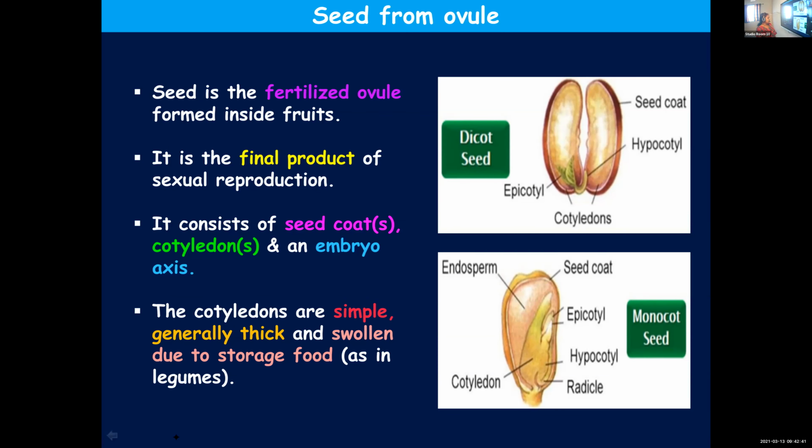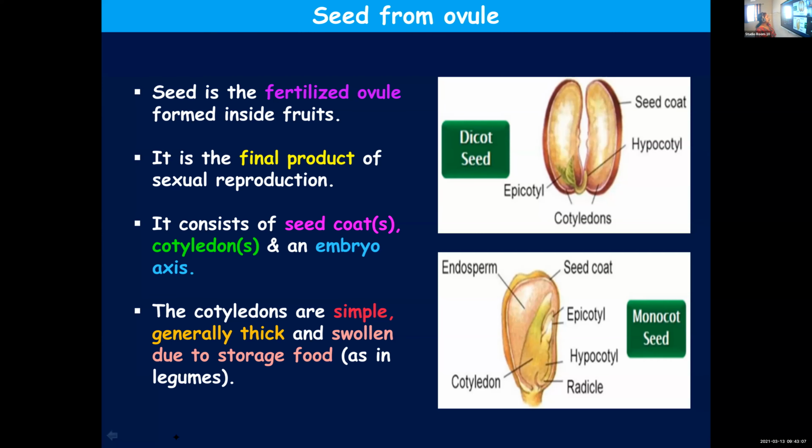Cotyledons are simple. They will be thick and swollen because of the food storage in them. So food is stored in the cotyledons. So cotyledons are simple, thick and swollen with food. Example, they have given legumes, all the pulses. There you can find the cotyledons are swollen, thick, and there is storage of food inside them.